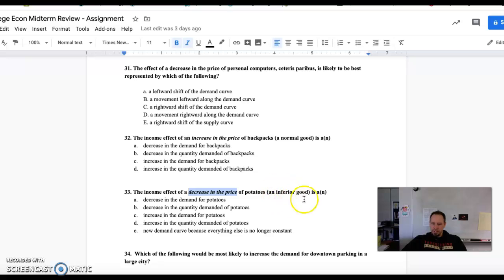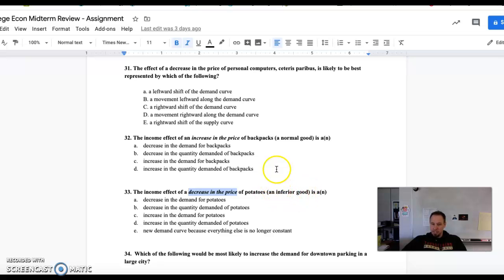However, with an inferior good, the income effect doesn't always necessarily hold true that way. With the income effect of a price decrease, what is actually happening is my real income is increasing. A decrease in the price of potatoes means I have more money freed up to buy goods that I would not consider inferior.